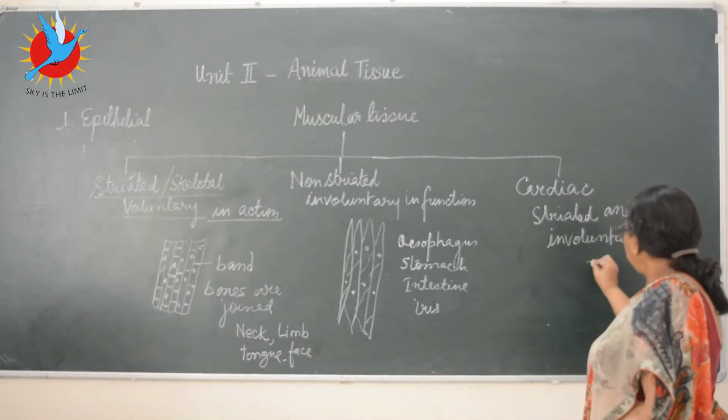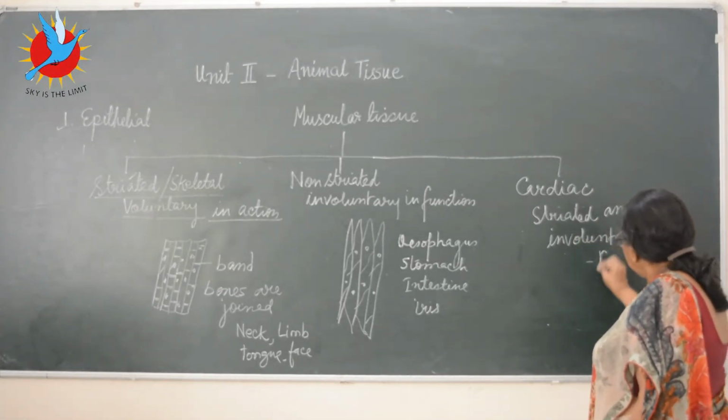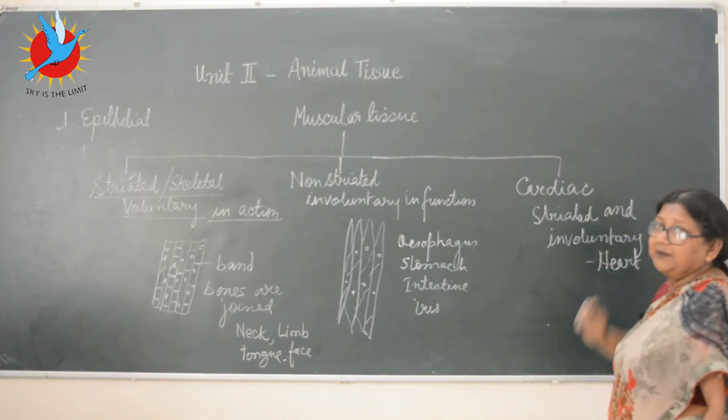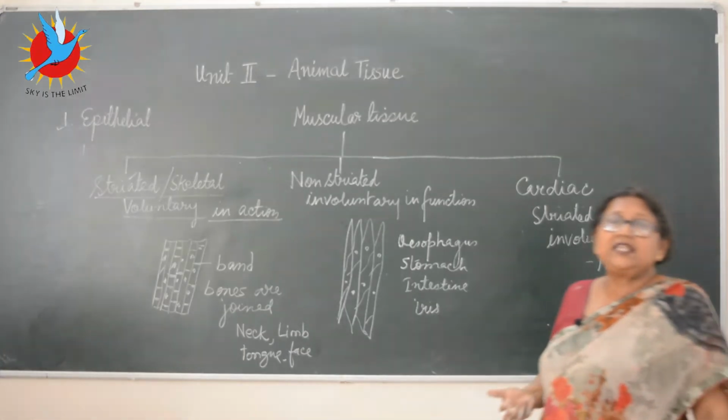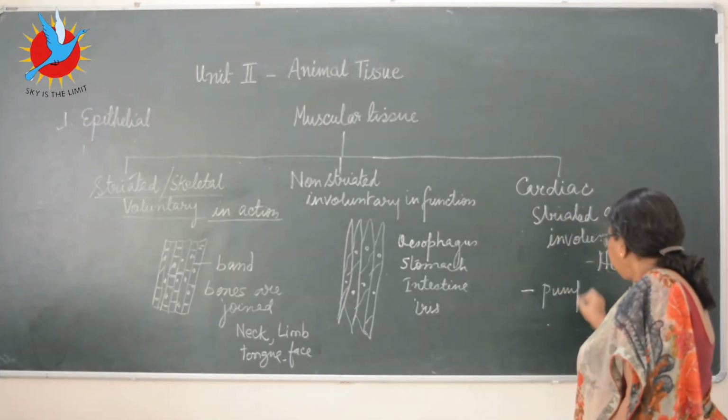And all of you know the most important organ of your body. What is that? Heart. Heart is made out of the cardiac muscles. You know heart, what does it do? What is the function? Pumping out. Pumping function.